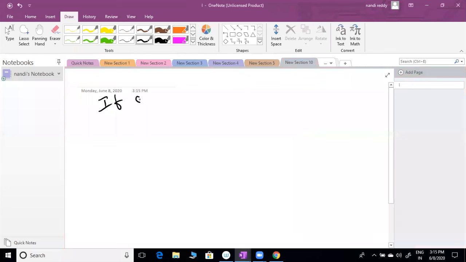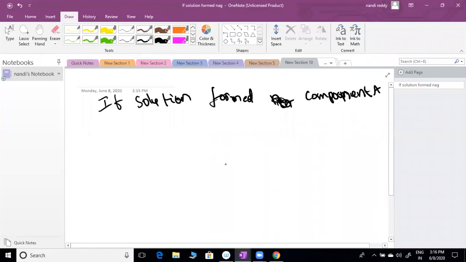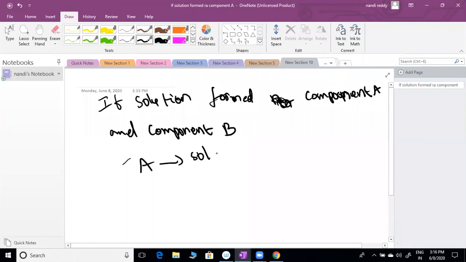If a solution is formed by component A and component B, taking A as the solvent and B as the solute, then moles of solvent equal Na and moles of solute equal Nb. What is the mole fraction of B?